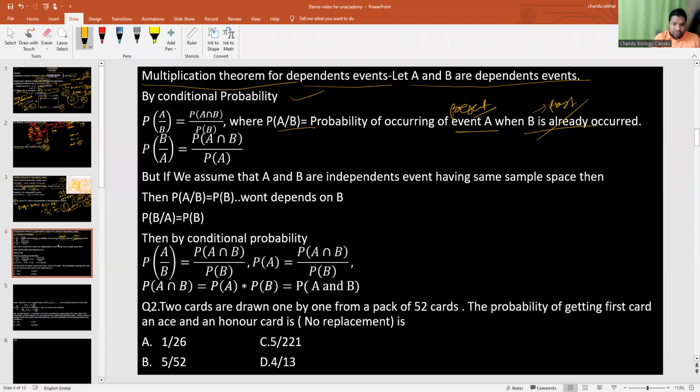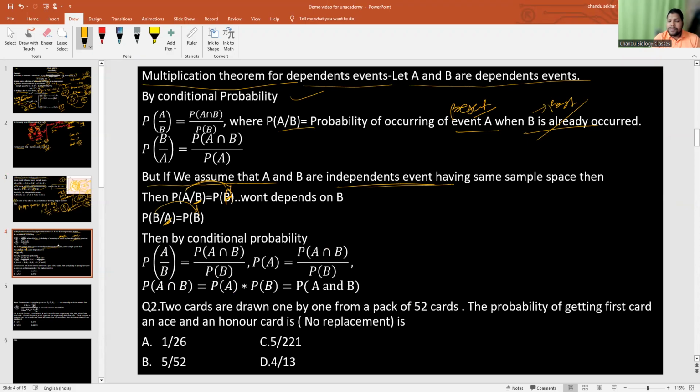So what is the use of this in the multiplication theorem? If A and B are independent events having the same sample space, I can write P of A by B is P of A itself, or else P of B by A is P of B itself. It won't depend on A and it won't depend on B, because they are independent events. Correct. So we can go by the multiplication probability.